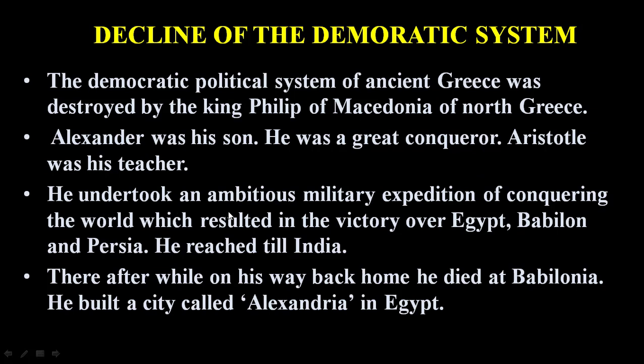He undertook an ambitious military expedition of conquering the world, which resulted in victory over Egypt, Babylonia, and Persia. He reached as far as India also. Thereafter, on his way back, he died at Babylonia. He built a city called Alexandria in Egypt. So thus it comes to an end, the decline of the democratic system.